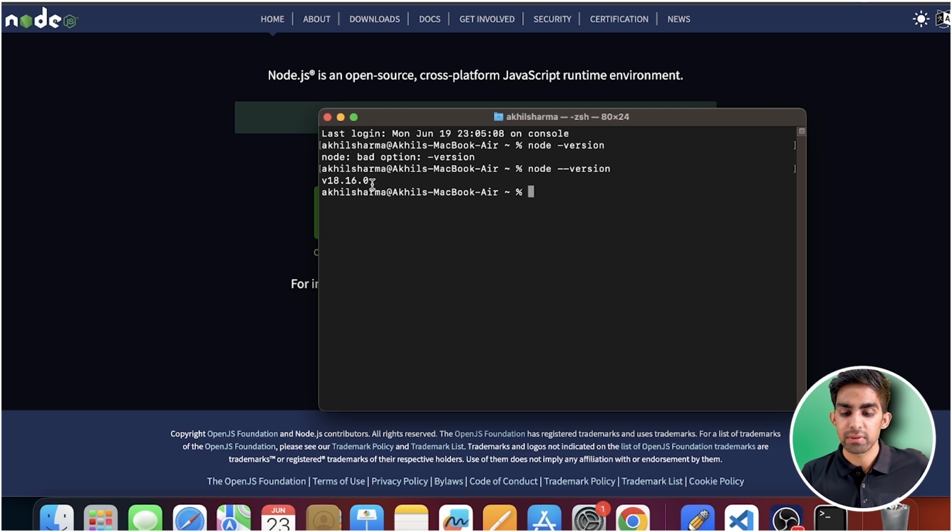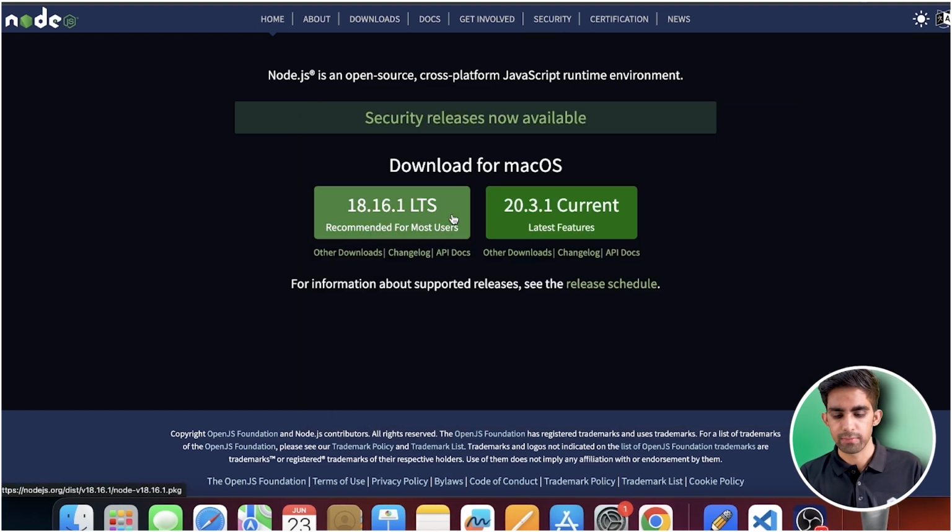If you are getting something like this, the v is representing version. I am having version 18.16.0. Whatever you have installed, that is going to be your version. That's it, team. In this manner, you can check whether we have successfully installed it or not.